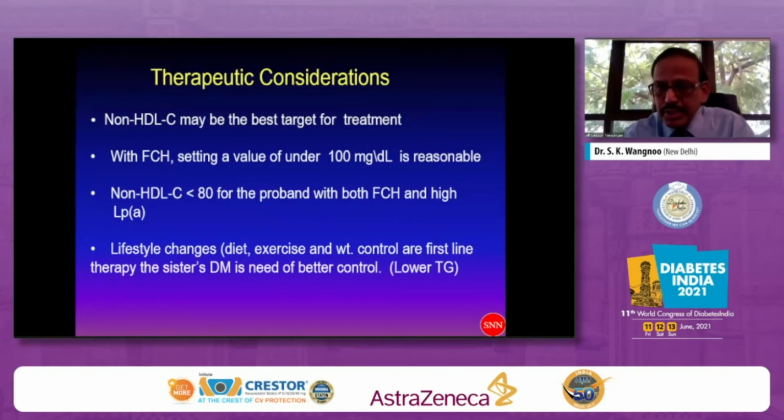Having seen this, I should also tell you, since our patient also has hypertriglyceridemia, maybe non-HDL cholesterol becomes a primary target. But we need to consider the evidence. We need to concentrate on LDL cholesterol first, and next concentrate on the non-HDL. For our patient, non-HDL cholesterol should be less than 80. Of course, we should emphasize diet and other modifications, particularly the therapeutic lifestyle changes, again and again to our patient. Of course, the blood sugar needs to be controlled. The triglyceride needs to be controlled after controlling the sugar also.